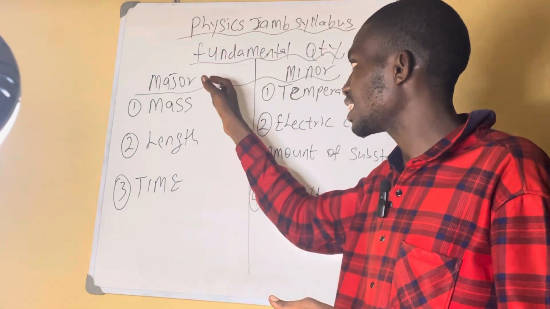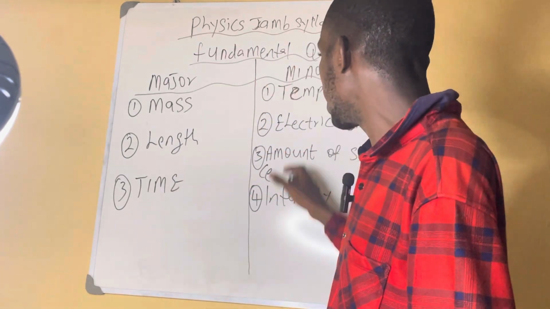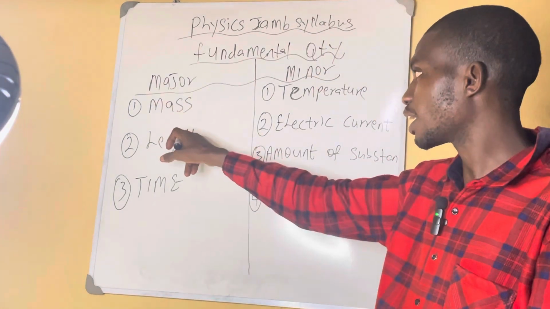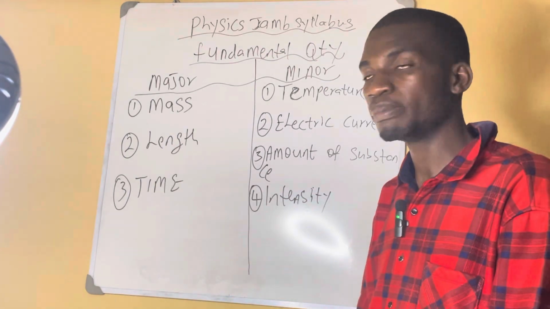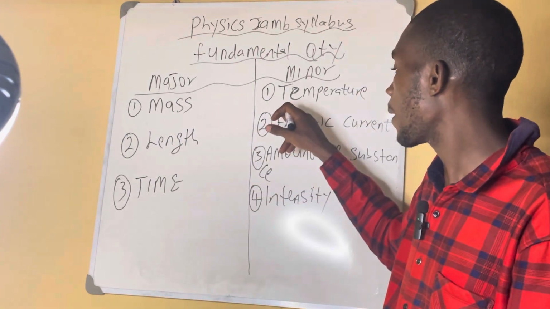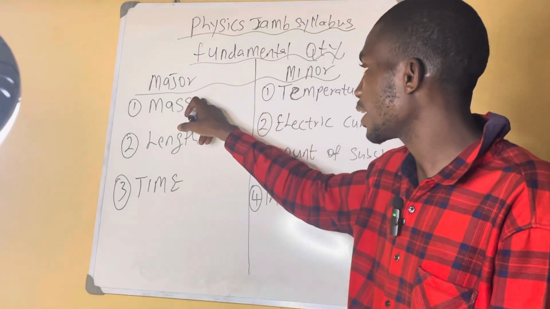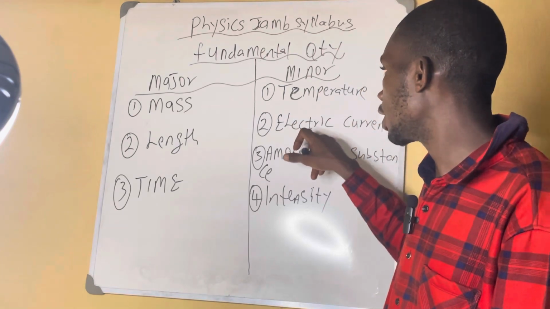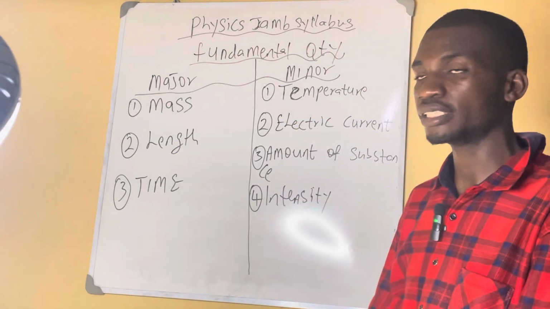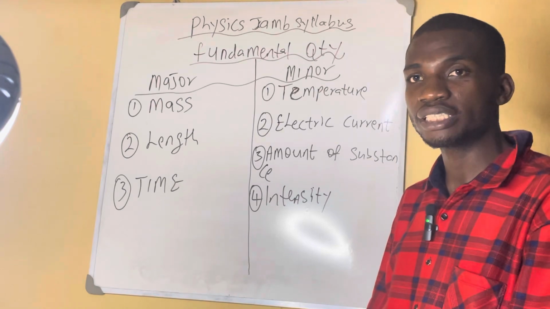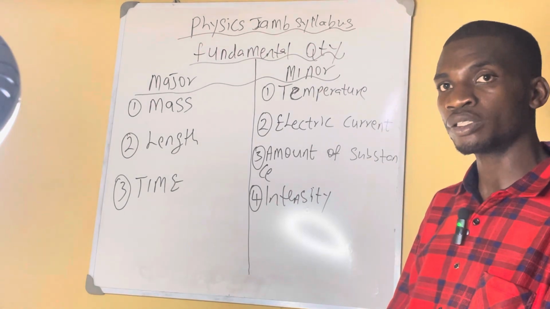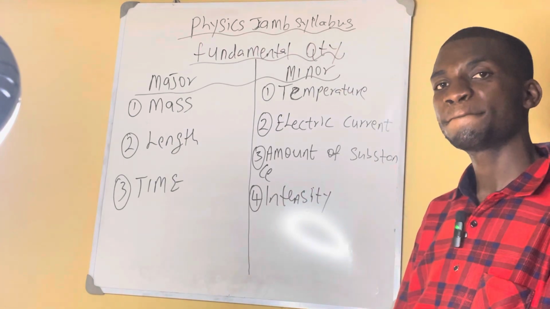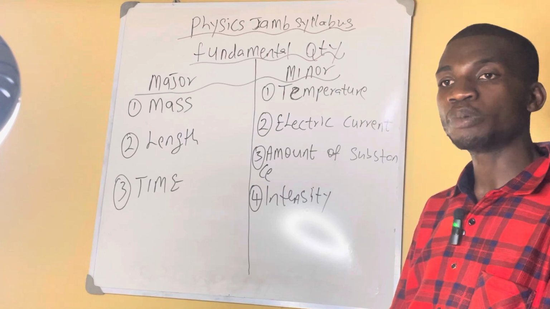I have told you these are the major fundamental quantities, while these are the minor fundamental quantities. The major ones are mass, length, and time. Then the minor ones are temperature, electric current, amount of substance, and intensity. So know this one and know peace. Then they ask you this question in 2025. Know it and know peace.